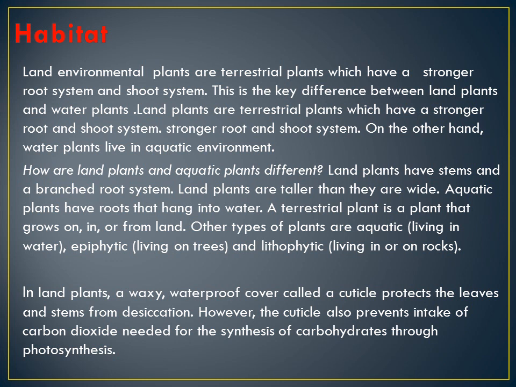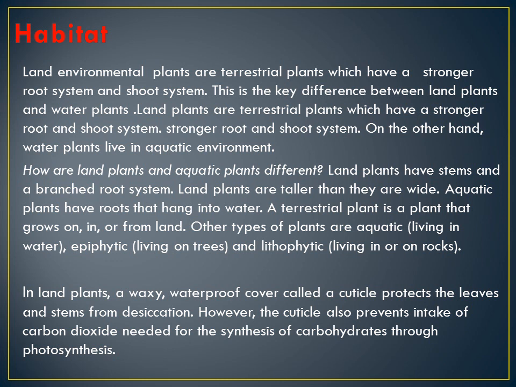Other types of plants are aquatic, living in the water; epiphytic, living on trees; and lithophytic, living in or around rocks. New terms are coming here. Aquatic, which live in water. Terrestrial, which live on land. Epiphytic, which live on trees. Lithophytic are plants living on the rocks, inside the rock or out of the rock.